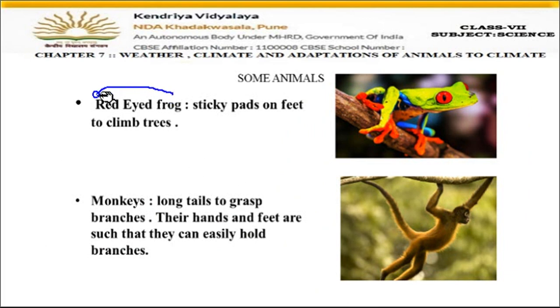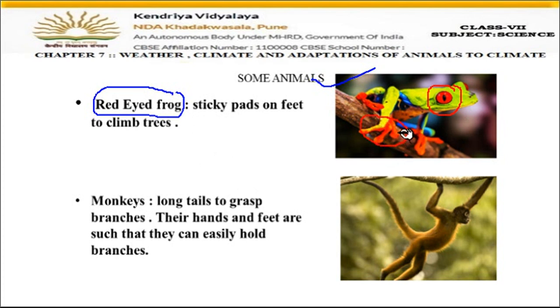So the first one is the red-eyed frog. You can see the picture here also. This is a tree frog. Actually they live on trees only. You can just see the eyes of this frog. They are red in color, right? So beautiful it looks. Green color body and then red color eyes. So red-eyed frog is the name. And here you can see that they have sticky pads on the feet. This is the feet.